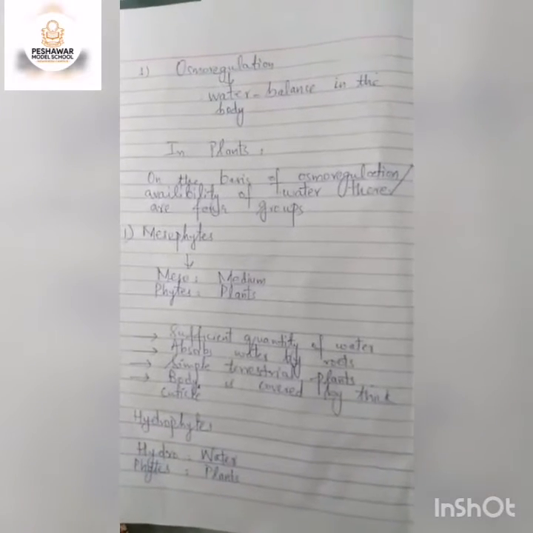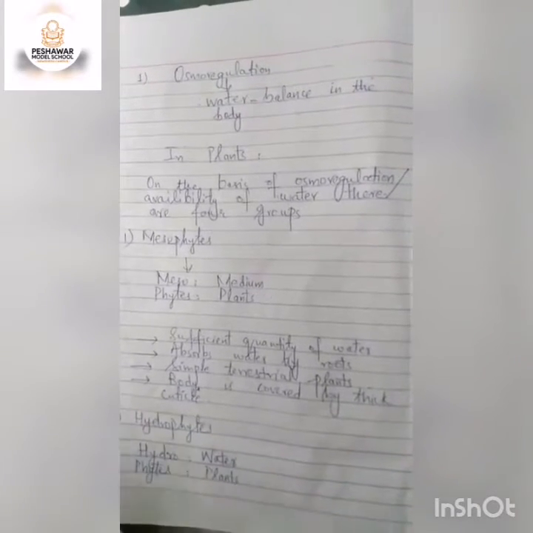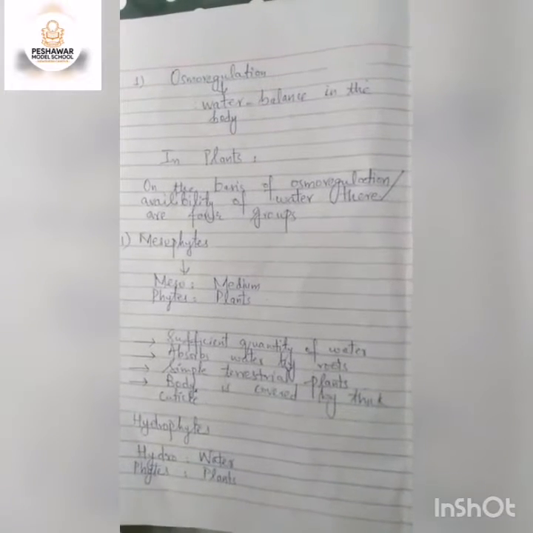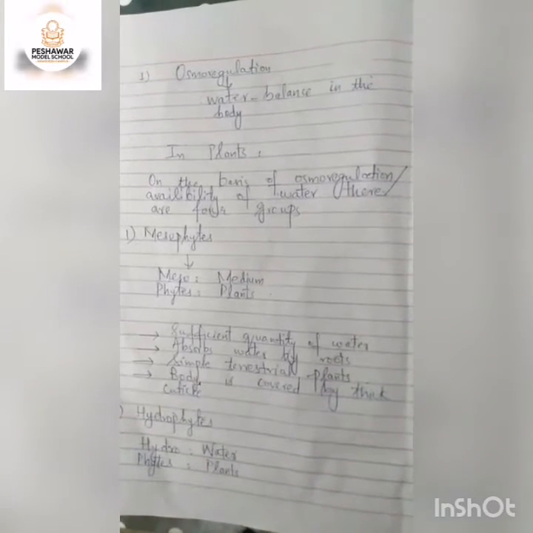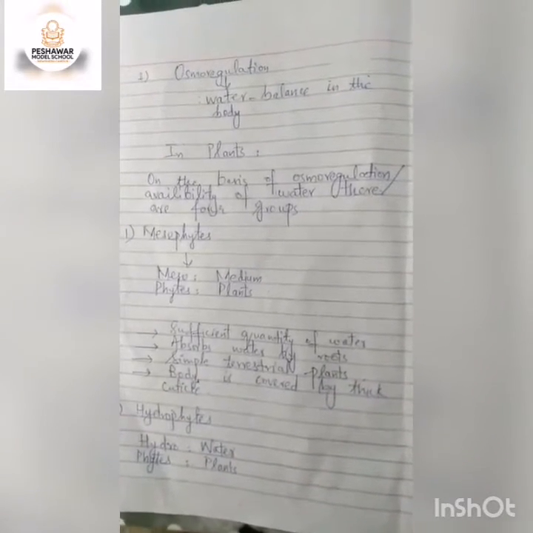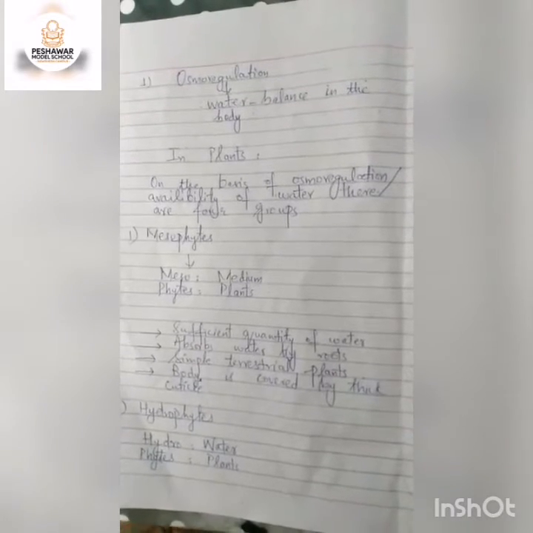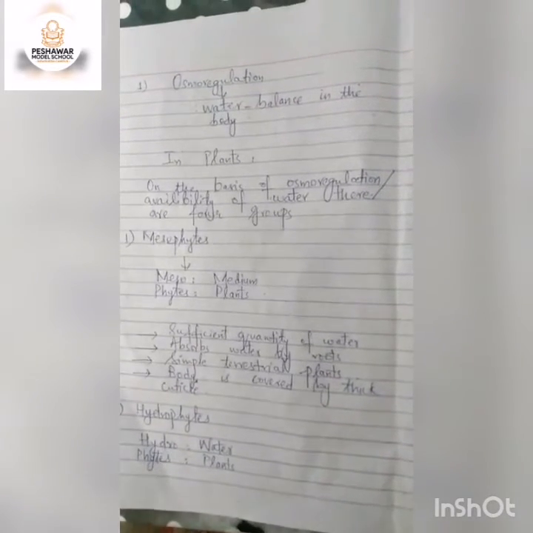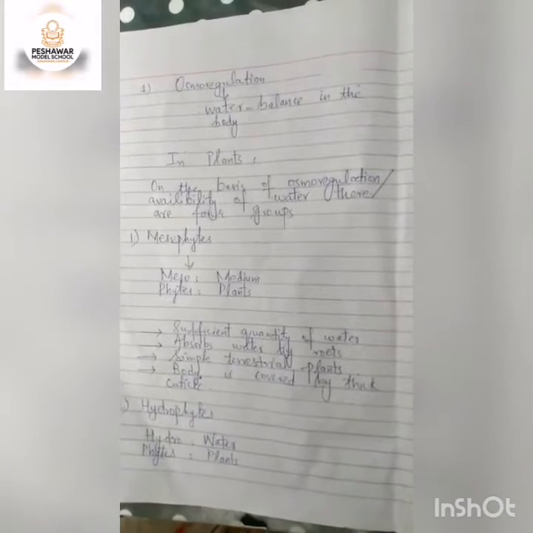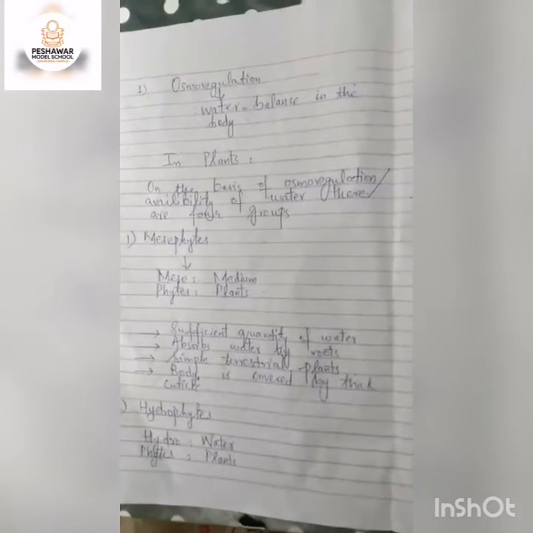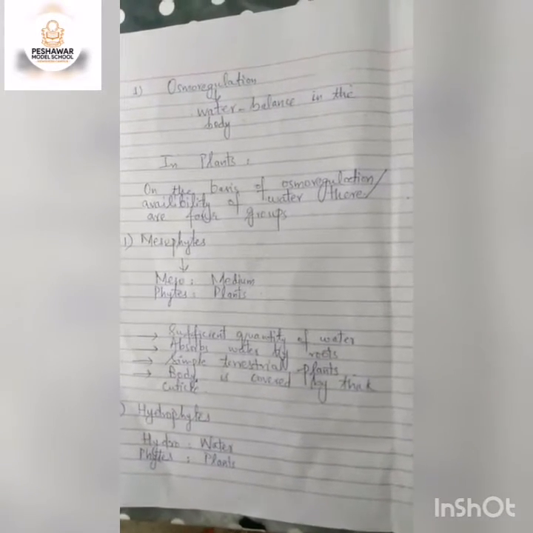Now on the basis of osmoregulation in plants, or the availability of water, there are four groups involved. These are mesophytes, hydrophytes, xerophytes and halophytes. First one is mesophytes. Now meso means medium, at a balanced level, and phytes are plants.